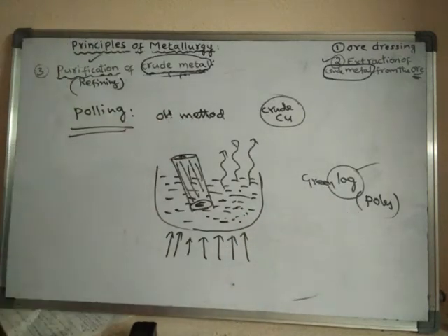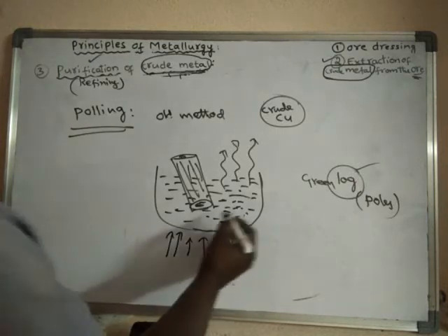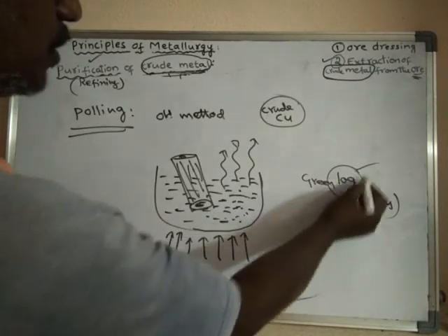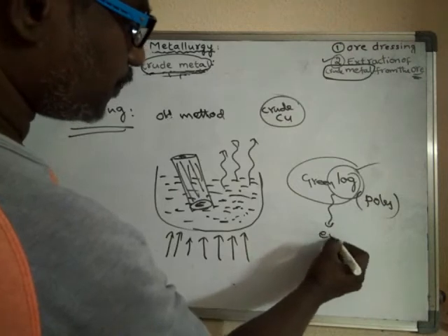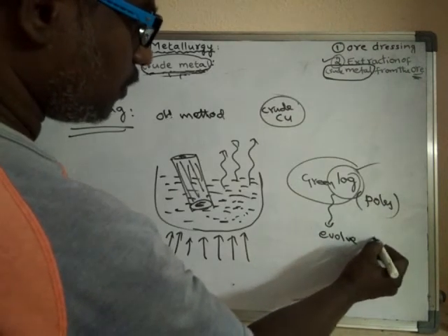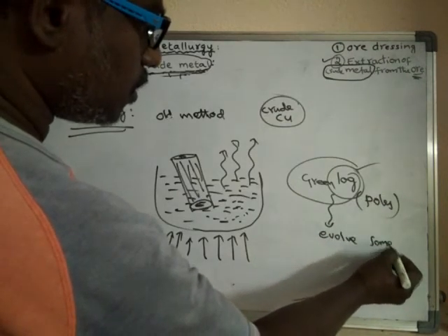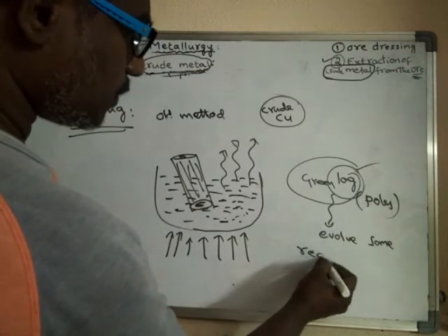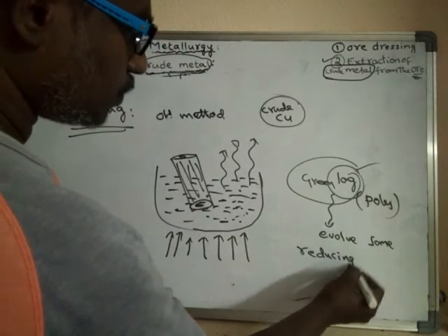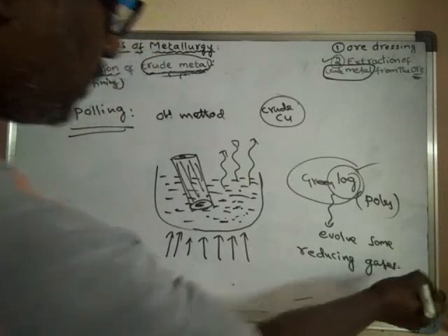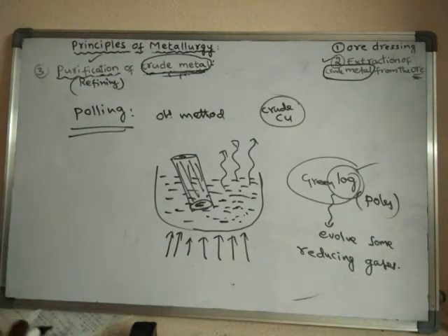So during this process, what happens? Some reducing gases are evolved from these logs.